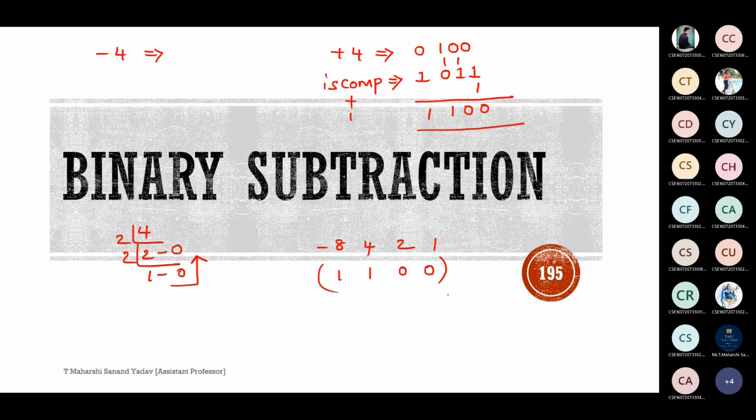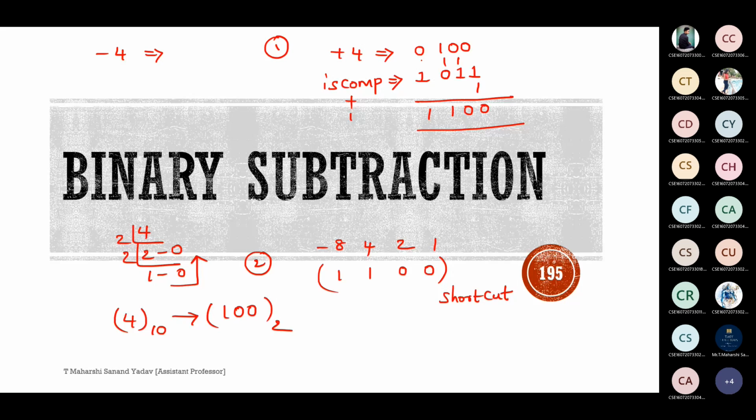Sir, this is in terms of shortcut. Why did we take 4 bits? In the first case, 0 1 0 0. So, how will you take the equivalent of 4? What is the binary equivalent of 4? It is 1 0 0. So 3 bits it is done.